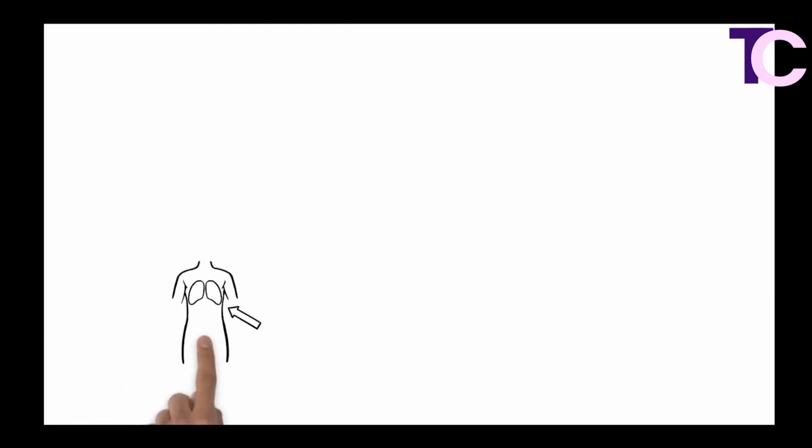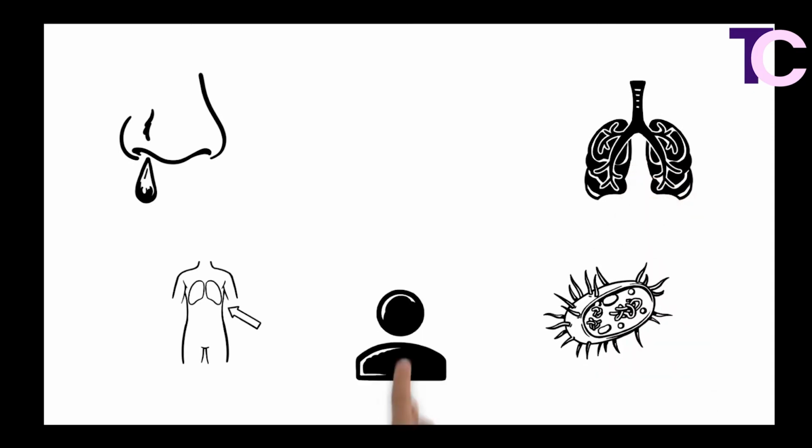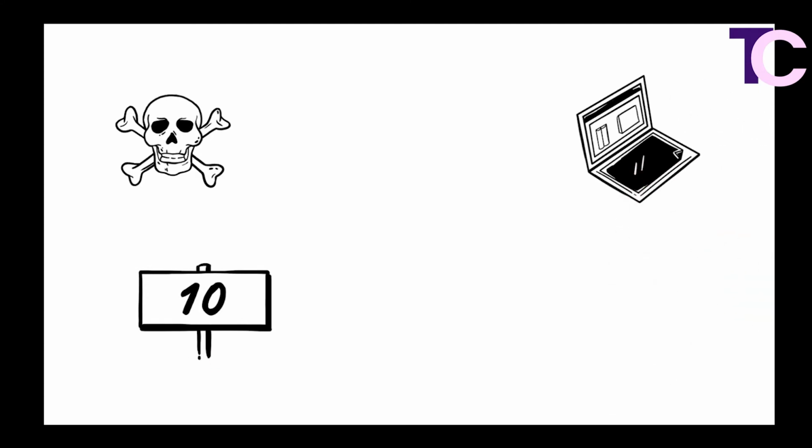Tuberculosis is a serious disease that mainly affects your lungs. The bacteria that cause tuberculosis are spread from one person to another. Tuberculosis is currently one of the top 10 causes of death, and the leading cause from a single infectious agent. In 2019 itself, an estimated 10 million people fell ill with tuberculosis worldwide.